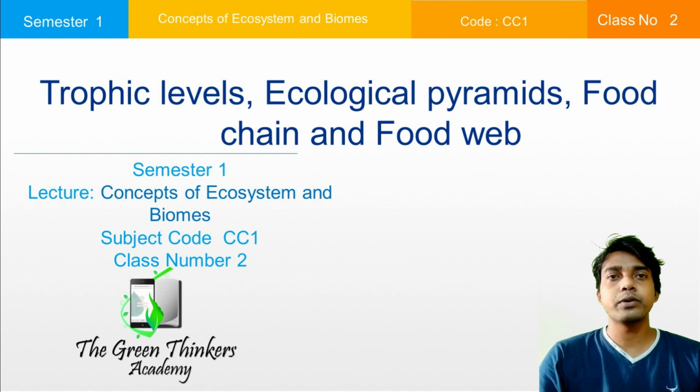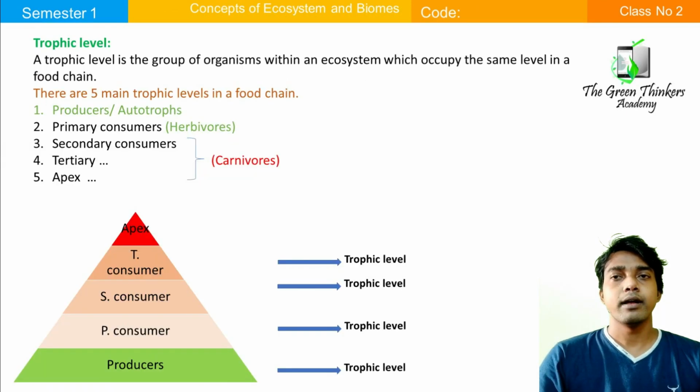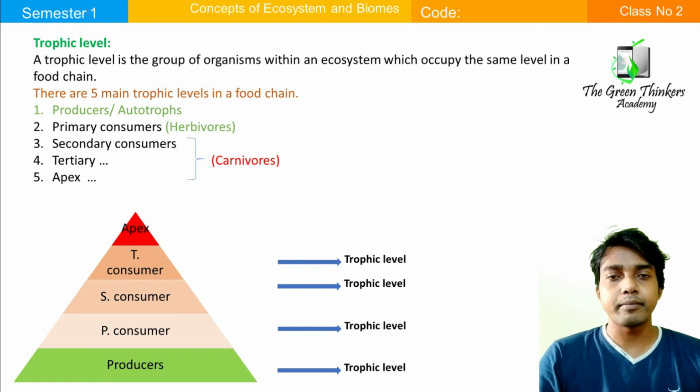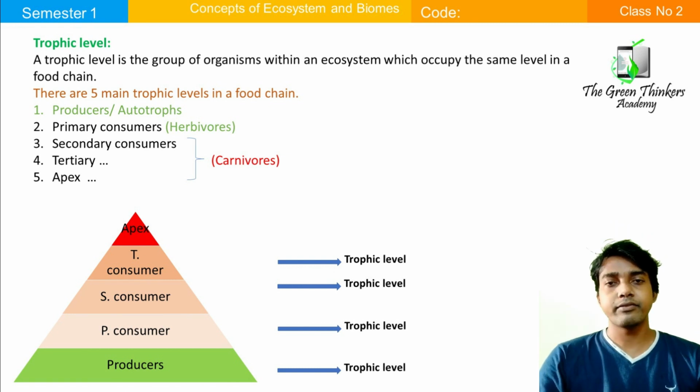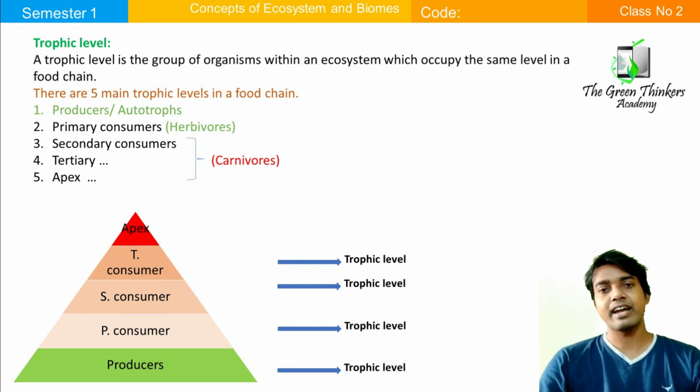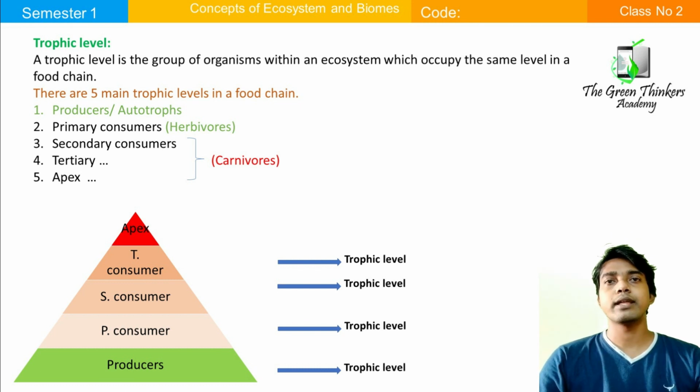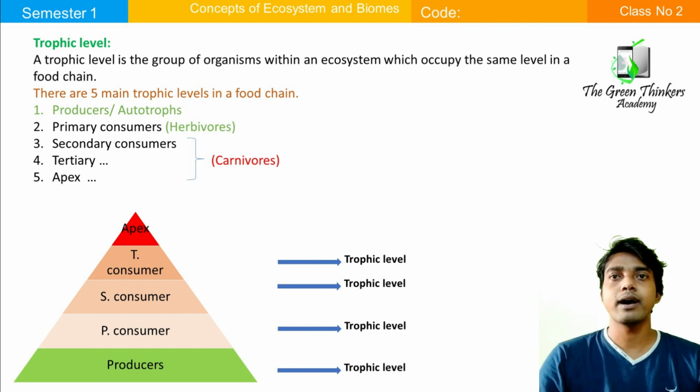Today we are going to discuss some subunits of ecology, that is trophic level, ecological pyramids, food chain and food web. Now first come to the trophic level. What is trophic level? The definition of trophic level is that the group of organisms within an ecosystem which occupy the same level in a food chain.